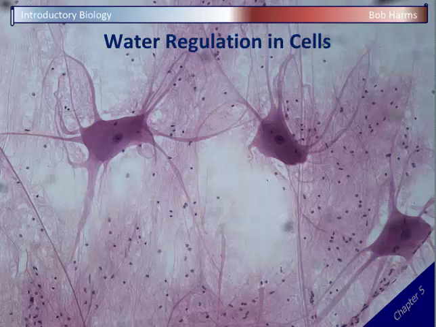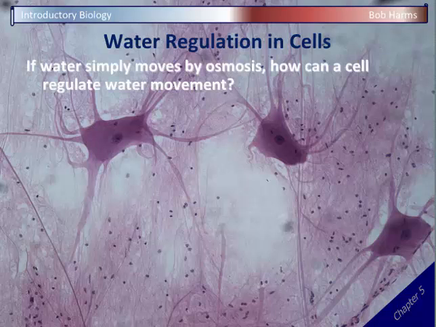To finish up our transport across the membrane, I wanted to think about water regulation in particular, because as we mentioned, water simply moves by osmosis. Water moves from areas of high to areas of low water. It tends to spread out, and it can just leak into or out of cells. It can just come across that membrane any time. And so that begs the question then, how can cells control water movement if water is just leaking all over the place? Because cells certainly have to be able to do that. They have to regulate water and water movement.